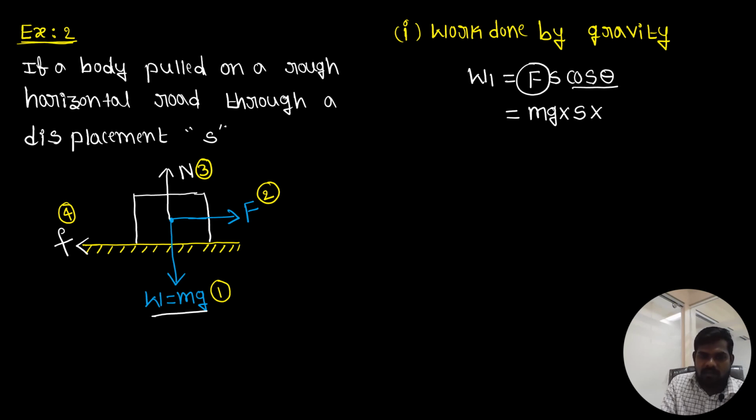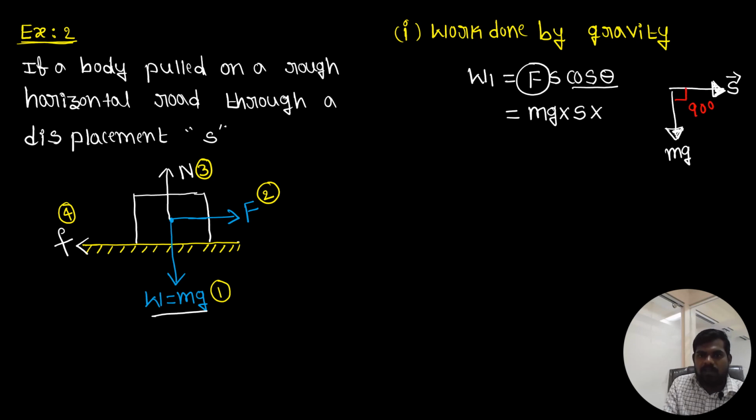If you observe, the block is moving toward the right direction, that is the S vector, and gravity, mg, is acting downward. The angle between these two vectors, displacement and mg, is 90 degrees.